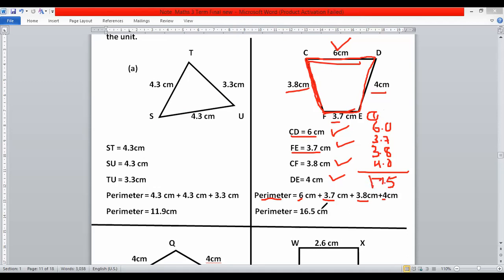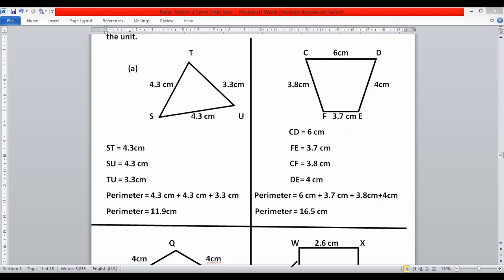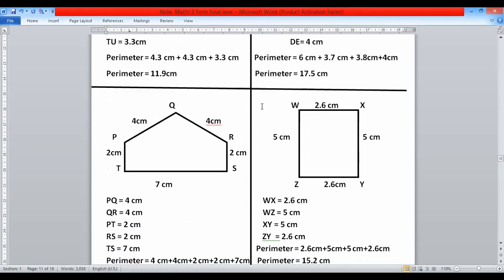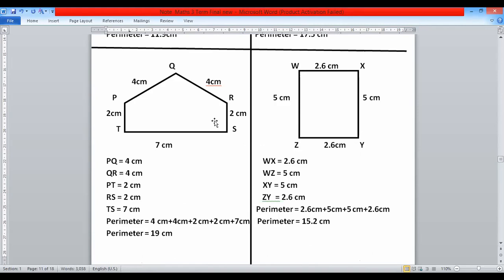Sorry, right here, 16 is written, but you have to write 17. Here it is 17.5. So students, in this way, you can measure the sides of the remaining shapes.